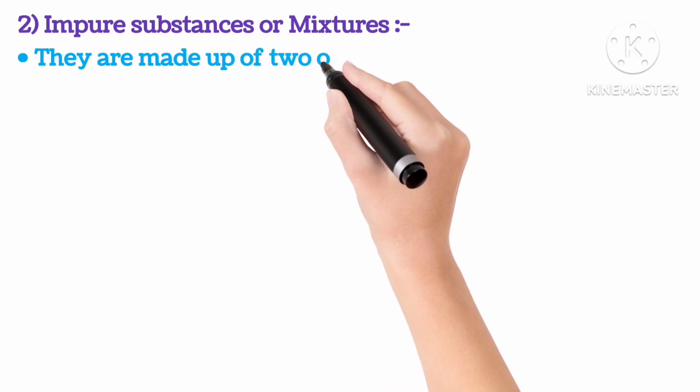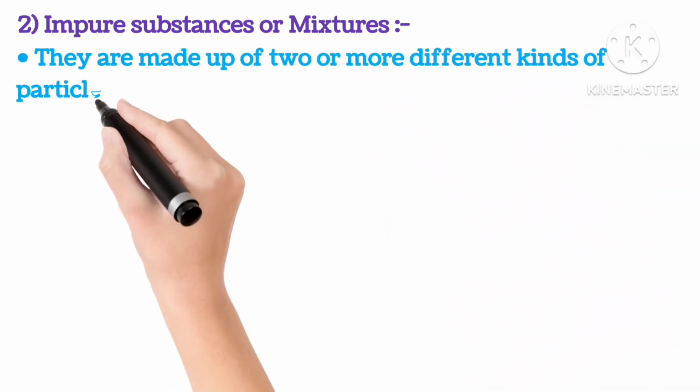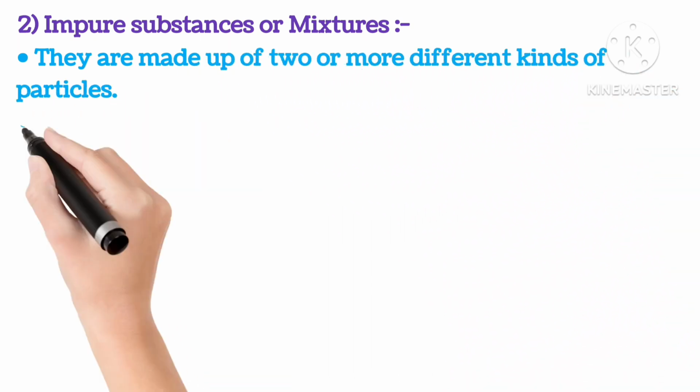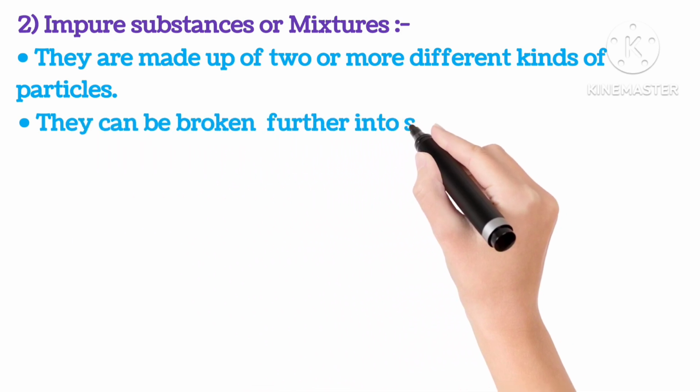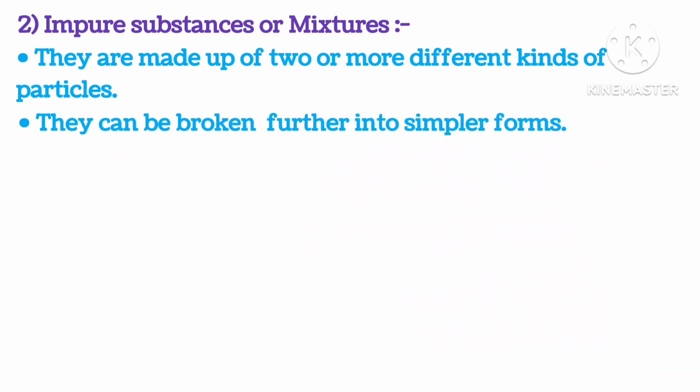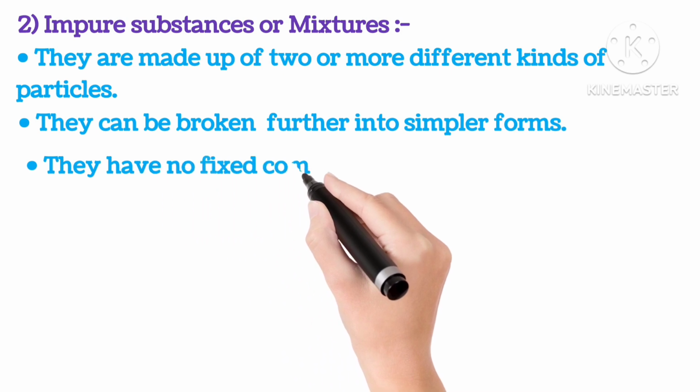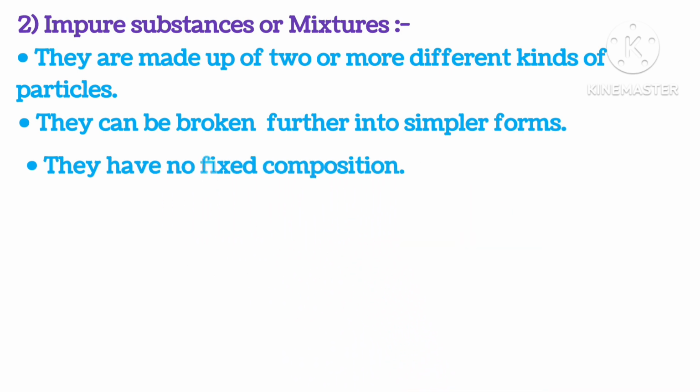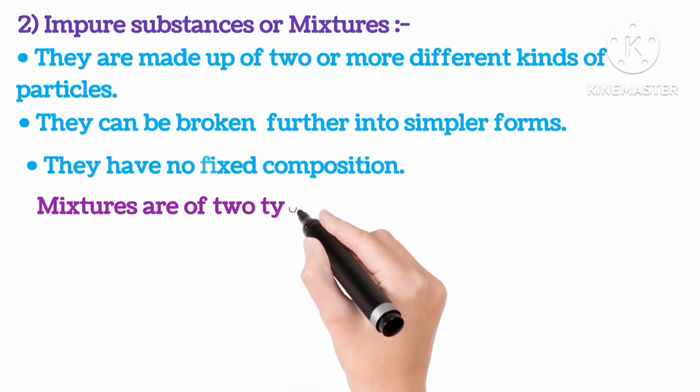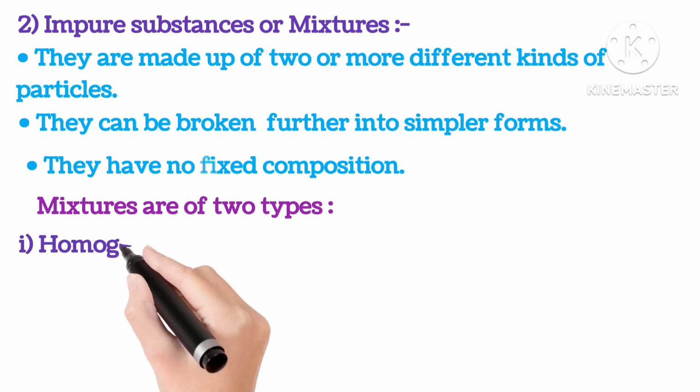Impure substances or mixtures. They are made up of two or more different kinds of particles. They can be broken further into simpler forms. They have no fixed composition. Mixtures are of two types.